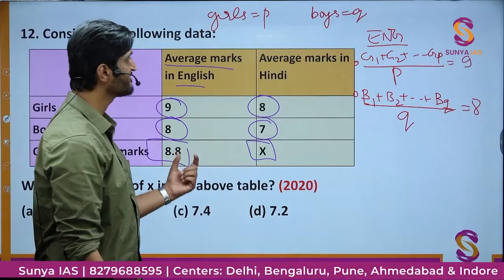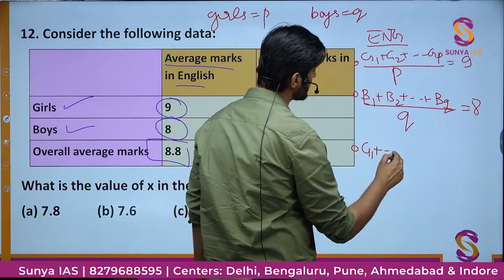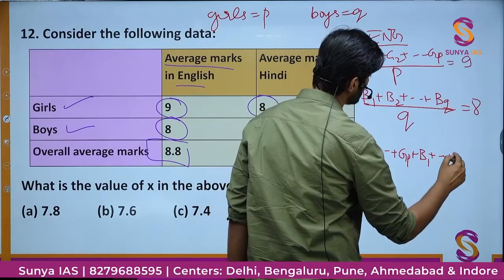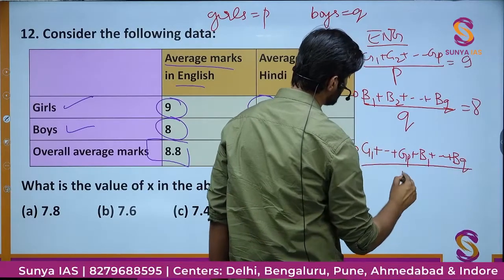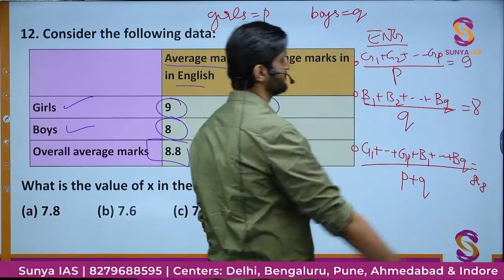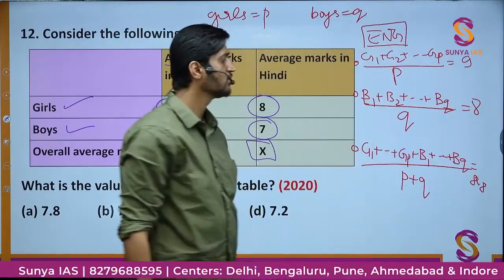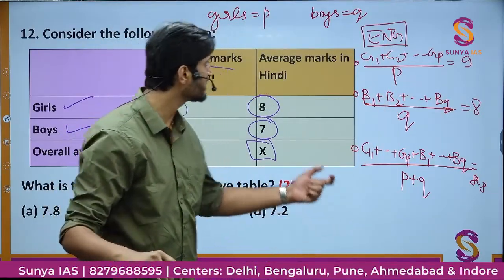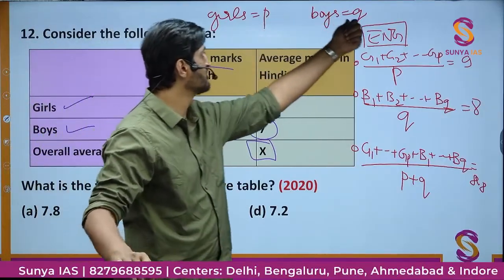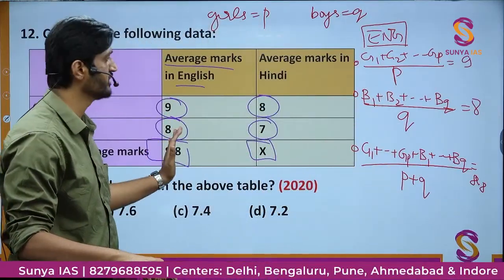And then finally we have the overall score, that is 8.8, and that overall score is nothing but G1 plus G2 and so on until GP plus B1 plus B2 and so on until BQ, divided by P plus Q, is equal to 8.8. This is the third equation in front of our eyes. Okay, so these are actually given to you in a tabulated form. He could have told you that there are P number of girls, Q number of boys, this is the average. Instead, he chose to give just the values in the form of a table.